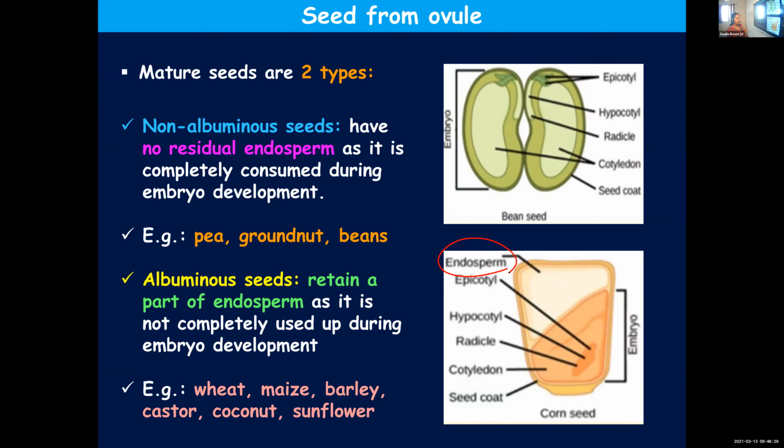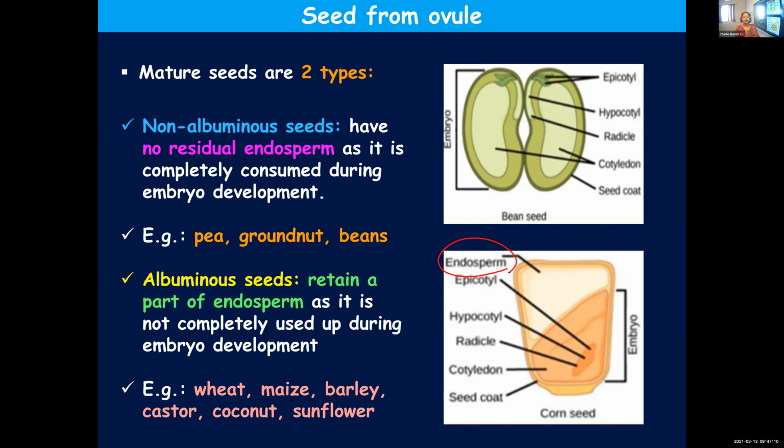So once again I'll repeat, matured seeds can be categorized into two types based on the presence of endosperm: albuminous and non-albuminous. Non-albuminous seeds means there won't be any residual endosperm left behind. Why? Endosperm had been formed, but it is completely utilized for the development of the embryo. So nothing is left behind. In such a case, you call it non-albuminous seeds. Example, peas, groundnut, beans, etc.